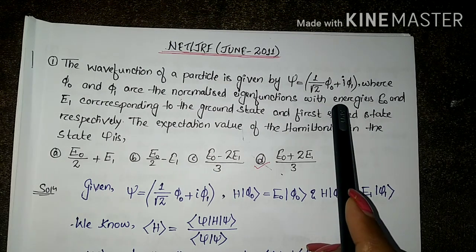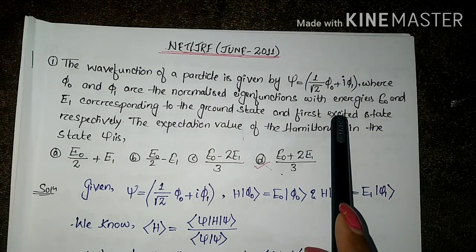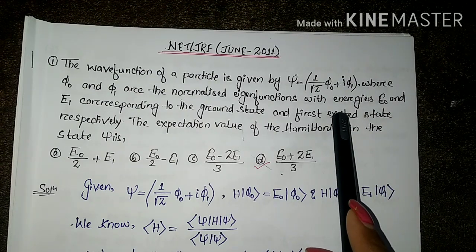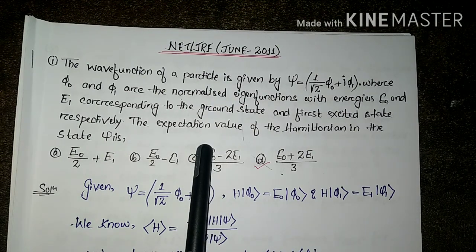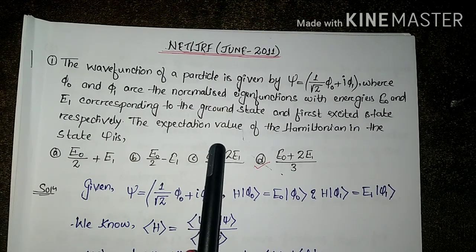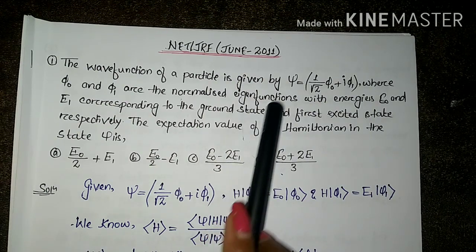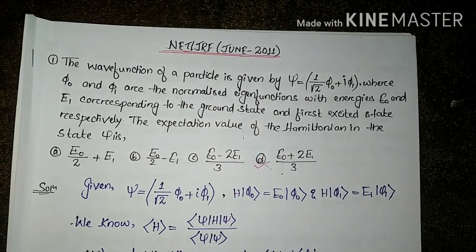The energies corresponding to the ground state and the first excited state are E0 and E1. We are asked to find the expectation value of the Hamiltonian, the mean or average value, in this particular state psi.